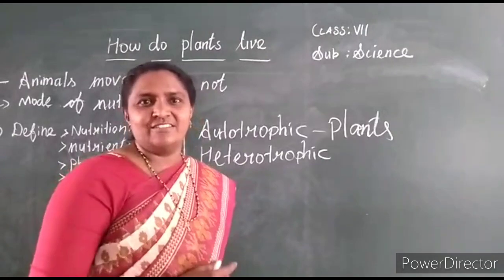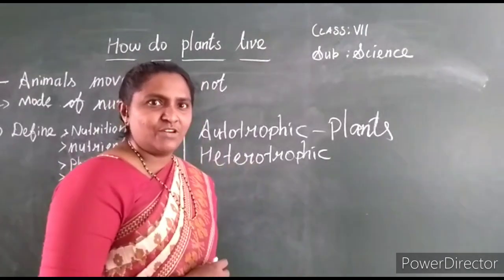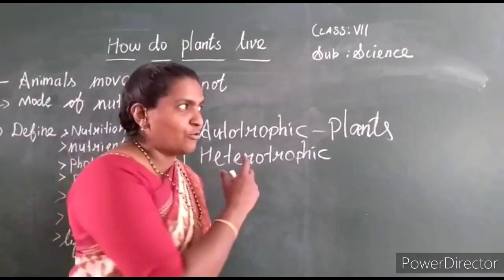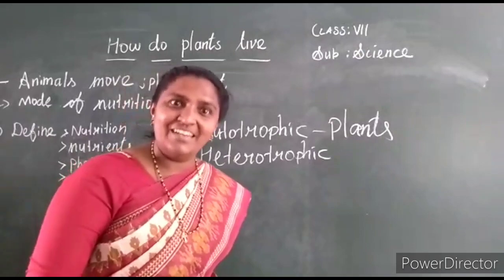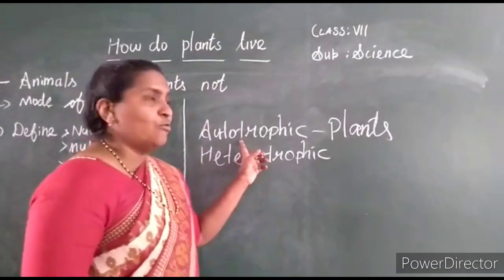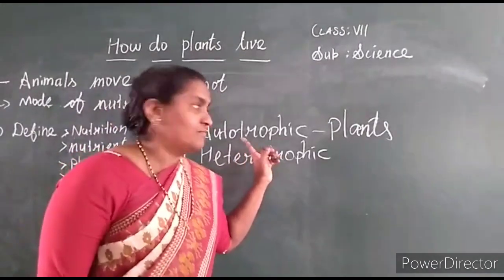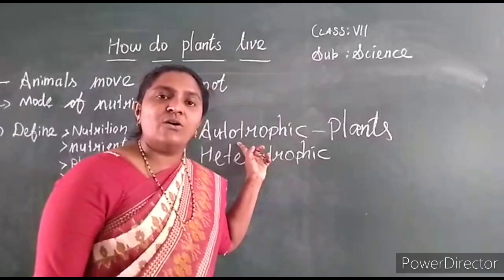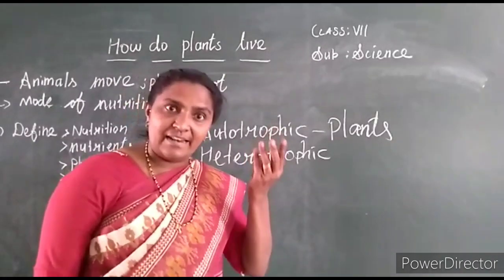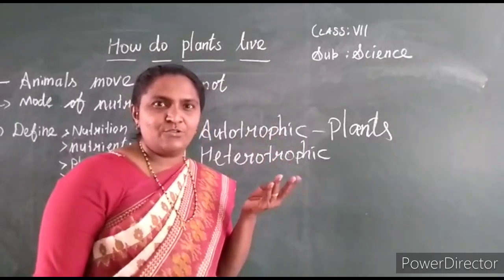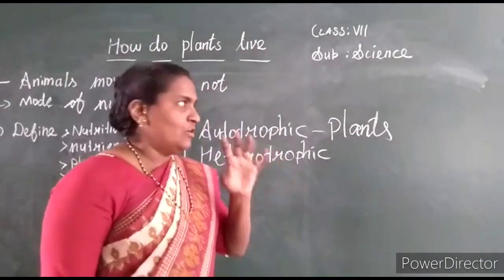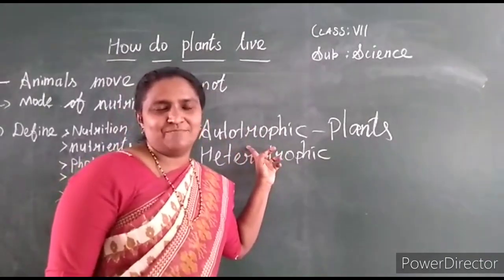Some green algae also prepare their own food. All these greenish organisms, green materials, that means chlorophyll. Because of chlorophyll, they can carry out the photosynthesis process to prepare food. So which type of organism undergoes this autotrophic mode of nutrition? All the plants, that means green plants, and some green algae, some bacteria also. Unicellular organisms which have chlorophyll also undergo this mode of nutrition.